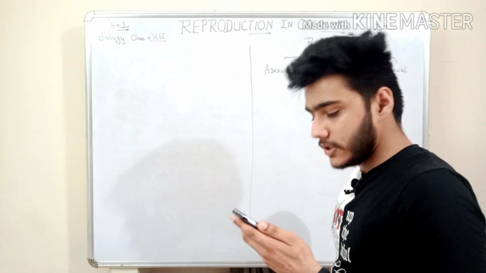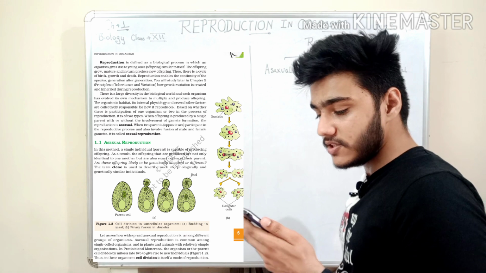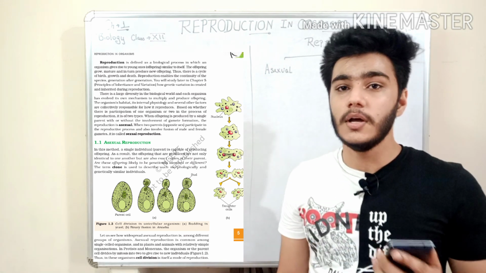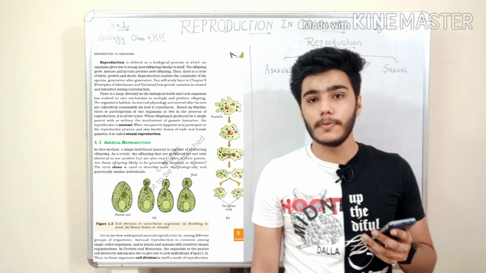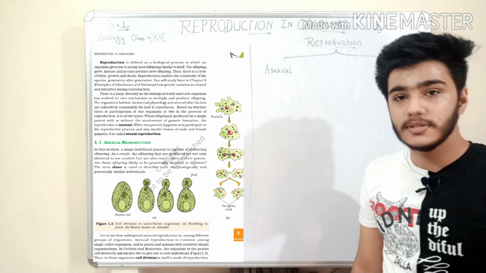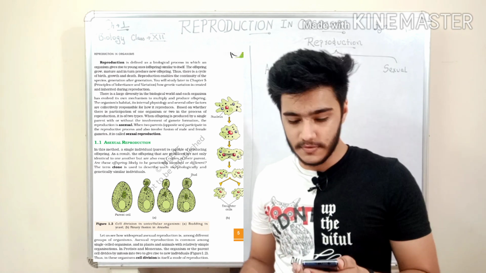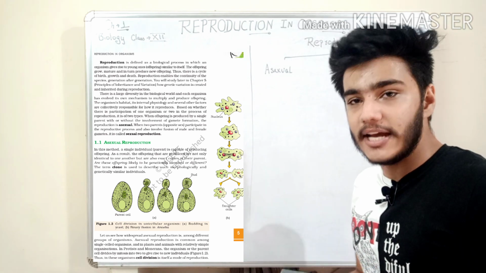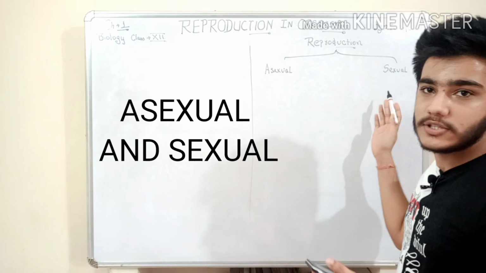Coming to the next page, the third page of chapter 1, we see the definition of reproduction. Reproduction is defined as a biological process in which the organism gives rise to new offspring or a new individual. It can be divided into two parts: asexual or sexual reproduction.